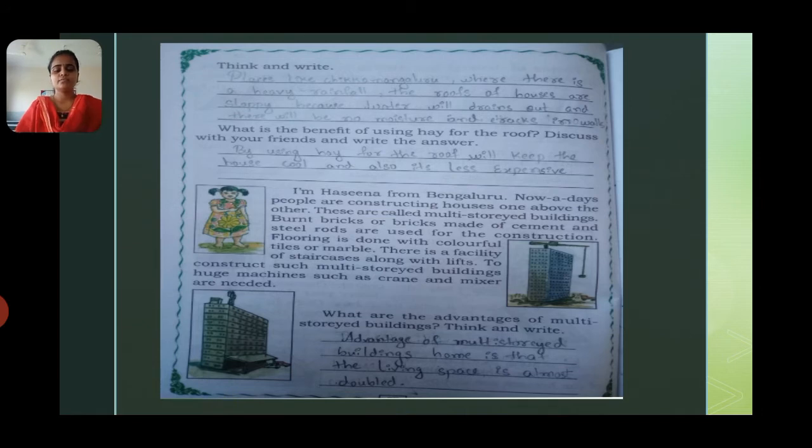What is the benefit of using hay for the roof? Discuss with your friends. He said that they use hay, dry grass. Why? By using hay for the roof, it keeps the house cool and it is also less expensive. Cement bricks are a little more expensive than hay, so they use dry grass to cover the roof.